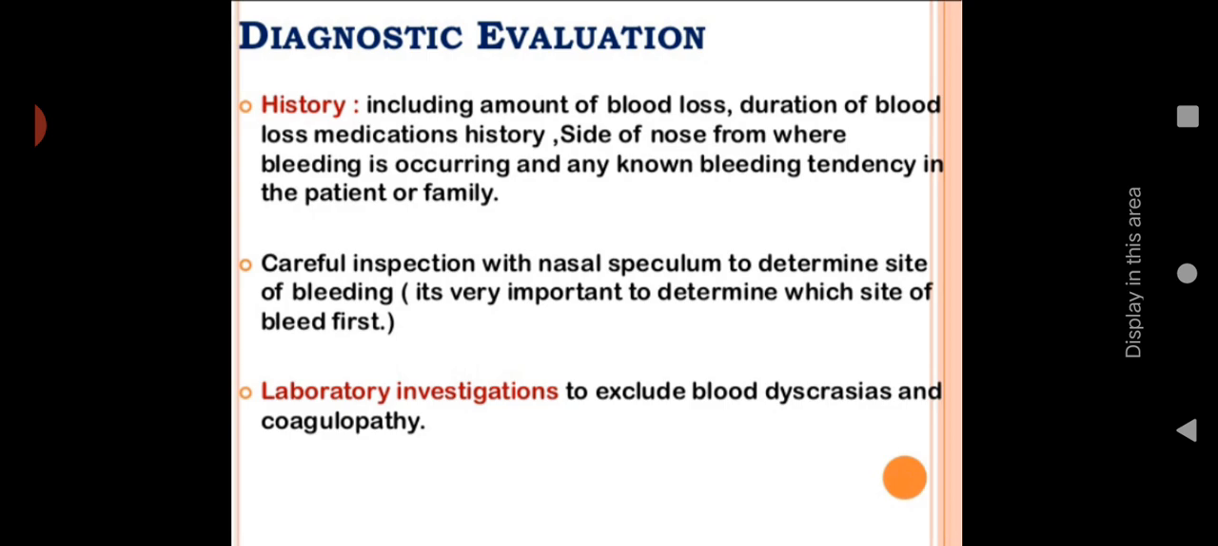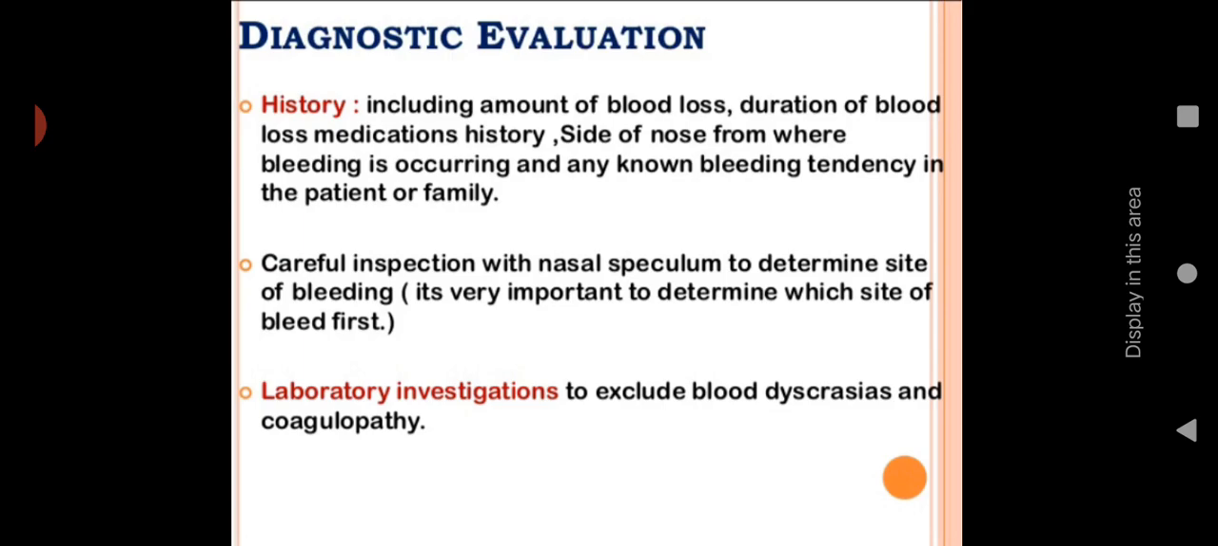Let us see the diagnostic evaluation, how we can diagnose. History collection should be taken regarding the amount of blood loss, how much blood loss occurred, duration of blood loss, then any medication history, site of the nose from where bleeding is occurring, either left or right, or any bleeding tendency in the patient or family, whether they are having any family history.